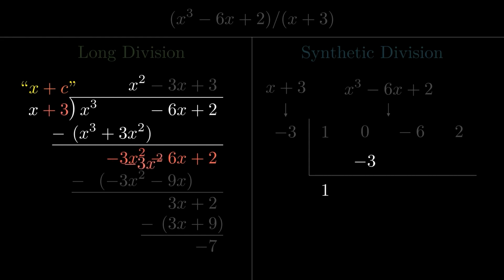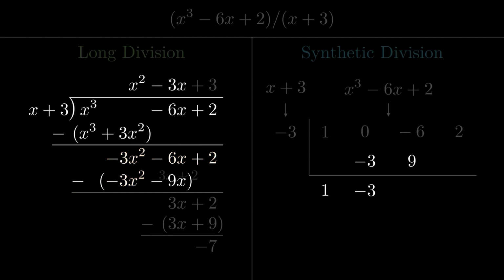So a part of the quotient is just going to be negative 3x squared divided by x, which is negative 3x. Now we need to subtract negative 3x times x plus 3, which is negative 3x squared minus 9x. But again, we can ignore the negative 3x squared. That leads to negative 9x, but since we are subtracting negative 9x, we write a positive 9.